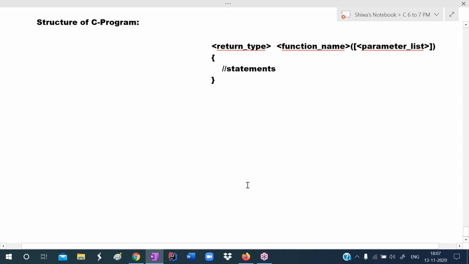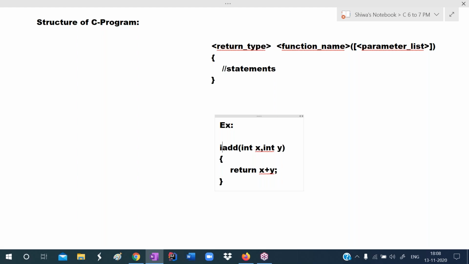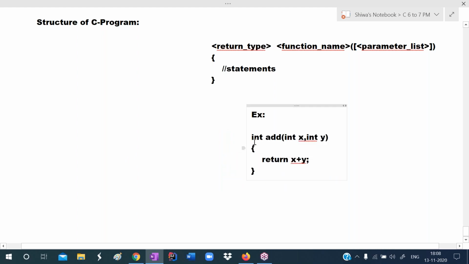Using this syntax, we define the functions. For example, I want to add two numbers. So I'm giving the function name as add. Two integer numbers I'm taking here, int x, int y, starting point of function, ending point of function. After completion of half the course, you will understand this. Like this, we define the function. We are adding two numbers here. So this is called a function.